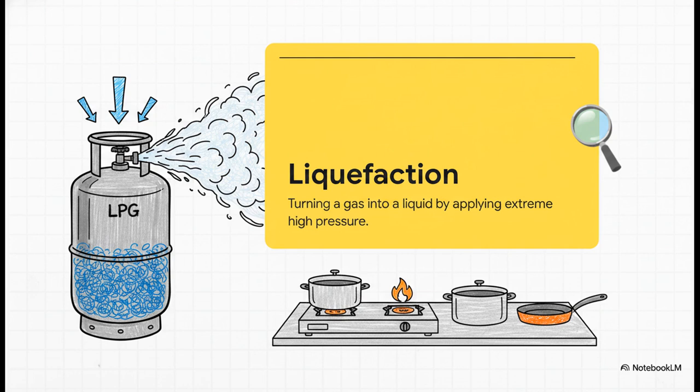And hey, this isn't just some abstract textbook theory, it's quite literally how we power huge parts of our everyday lives. Think about those LPG, liquefied petroleum gas cylinders that people use for cooking and heating. The fuel inside isn't natively a liquid, it's actually a gas that has been squeezed into a liquid state by immense pressure inside that heavy metal tank. The absolute second you open the valve on your stove, the pressure drops and it instantly flashes right back into a gas so you can light it and cook your dinner.